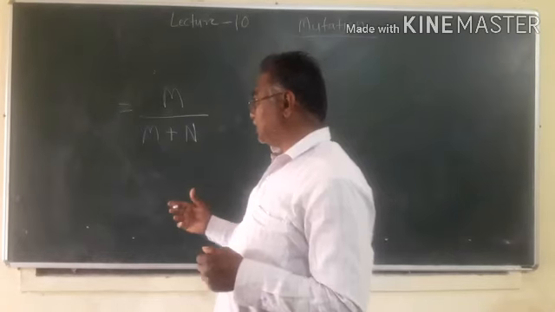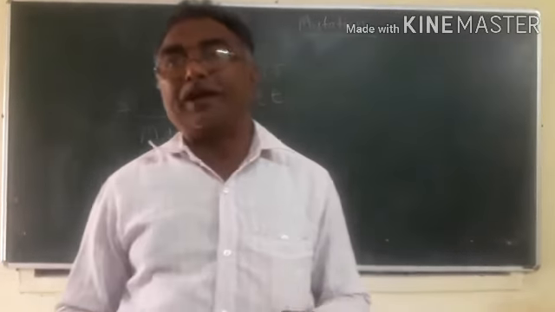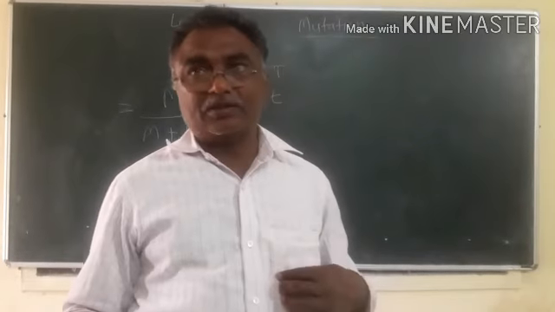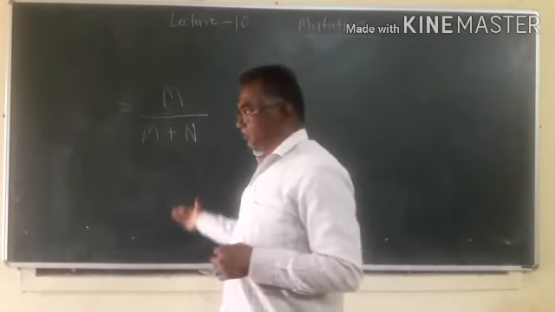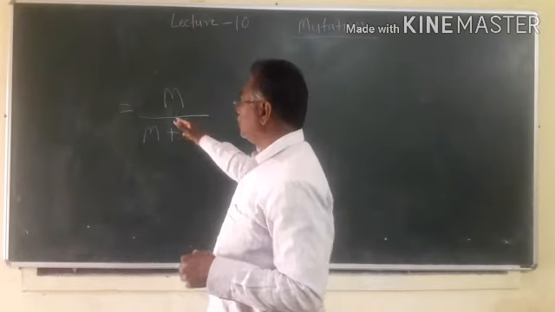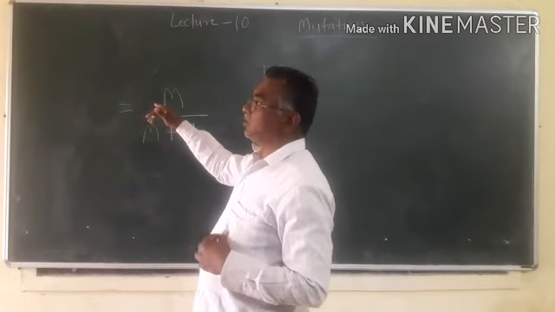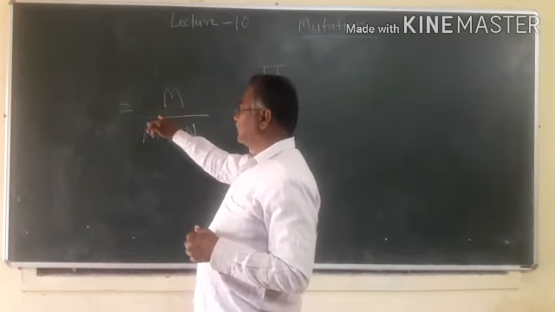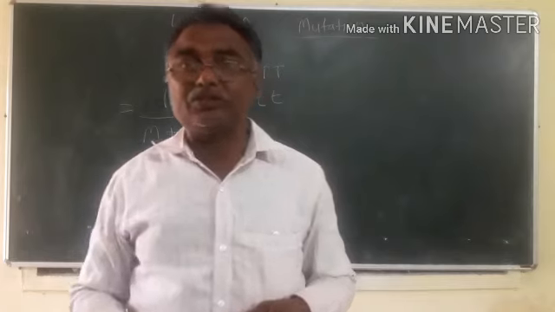Total plants means normal plants as well as plants having mutation. Out of these total plants, we count how many have a change in character. Plants having a change in character or mutation are divided by the total number of plants in the field.